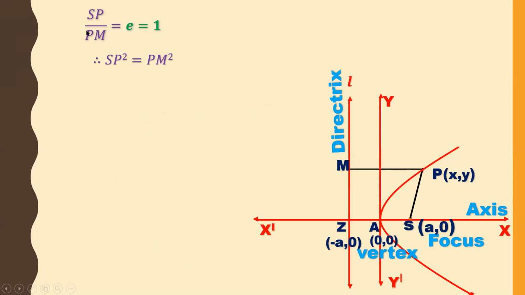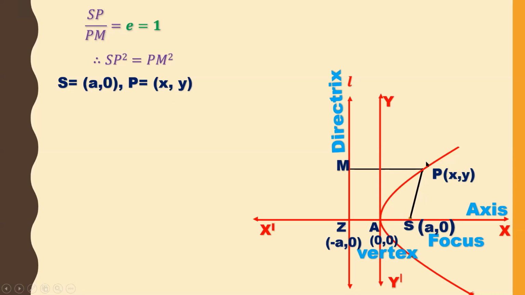Whenever a distance is there, I'll take squaring on both sides. So SP square is equal to PM square. We need to find SP square and PM square. If we equate these two, then we'll get the standard form of the parabola. To find SP, S is (a, 0) and P is (x, y).